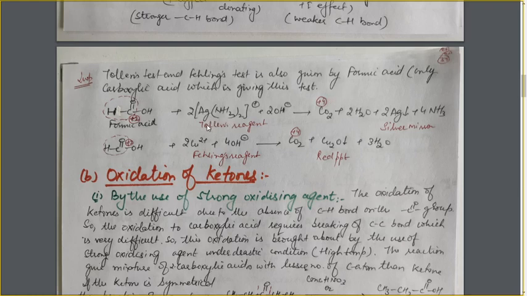And in this Tollens reagent, the 2 Ag positive will change into 2 Ag metal, and 4 NH3 molecules will be as such on the other side. And this silver metal will form the silver mirror.